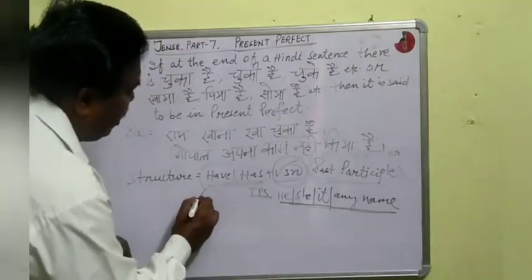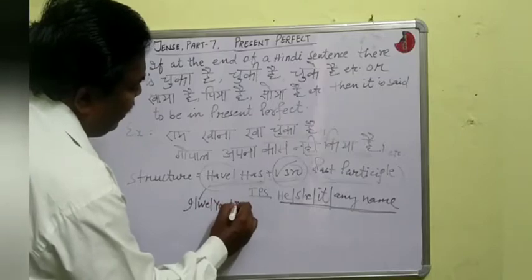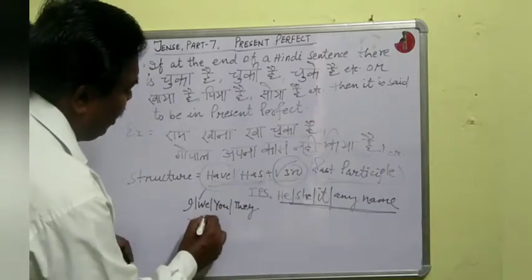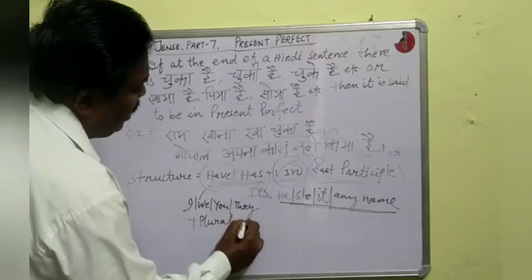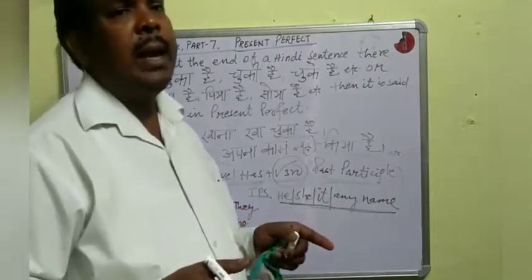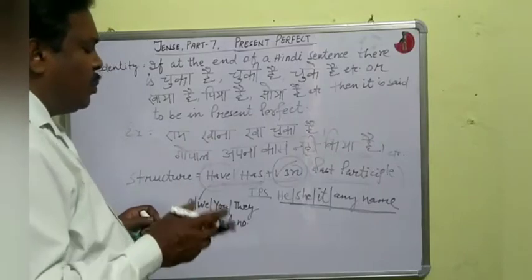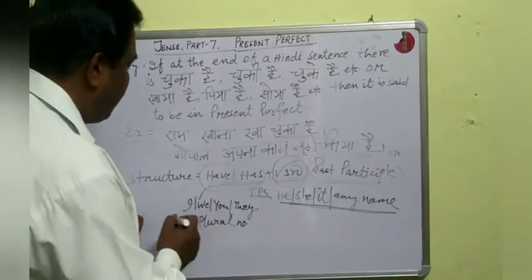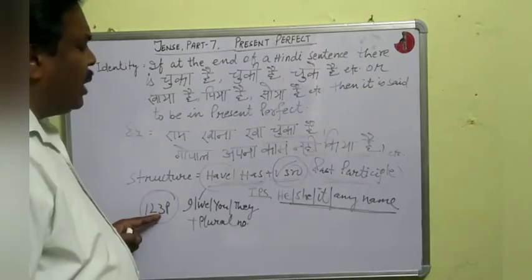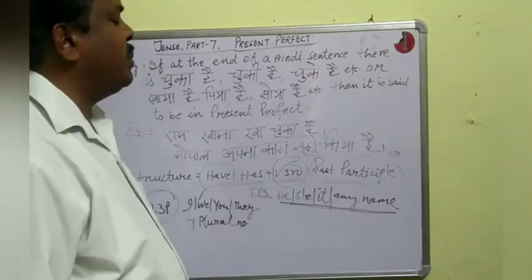And for others, that means for the subject I, we, you, they, or plural number, plural number means more than one, like birds, teachers, students, doctors, pencils, etc. Okay, when the subject is third person plural, first person or second person, that means 1, 2, 3p, then we shall use have plus third form of verb, or have plus past participle form of the verb.